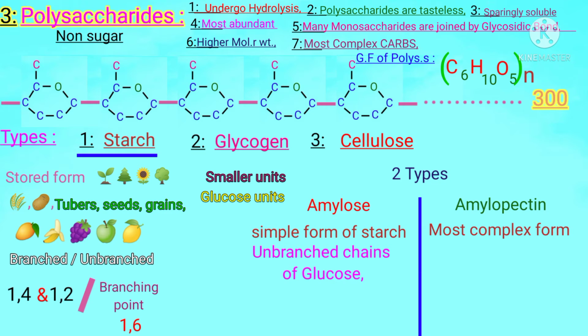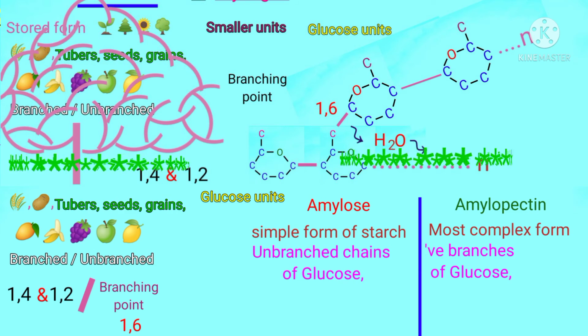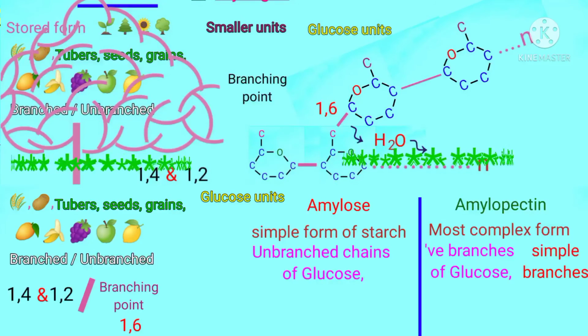Unbranched means only linear chains, only simple chains. So although amylose is unbranched, we will not find branches in this case, whereas amylopectin is branched. You have already known about branches. So in amylopectin, we find branches like this. Its branches are simple, not complex.